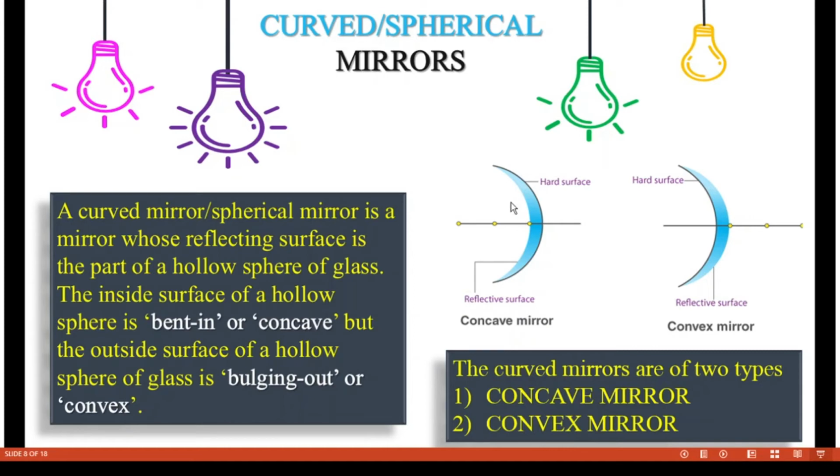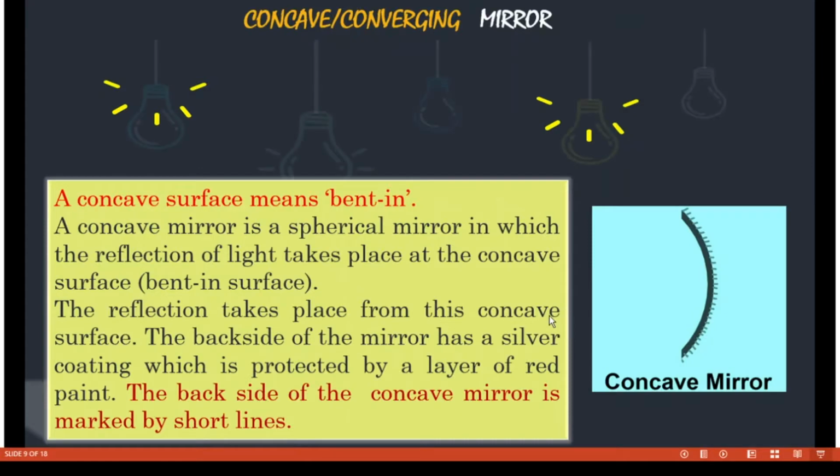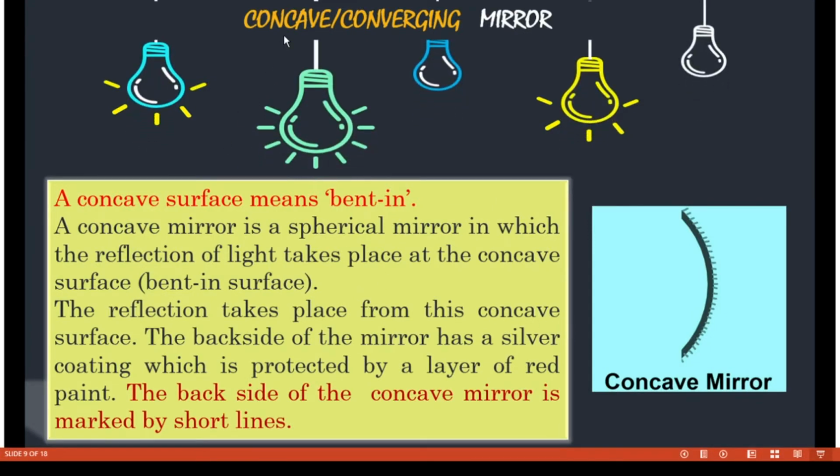That is the bent in or concave surface. But the outside surface of a hollow sphere of glass is bulging out, or convex. This outside surface, bulging out, is also called a convex mirror, and here this one is the reflecting surface. On this side you will have a mercury coating. Another name for the concave mirror is the converging mirror.